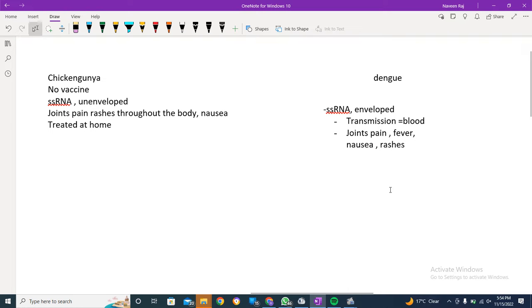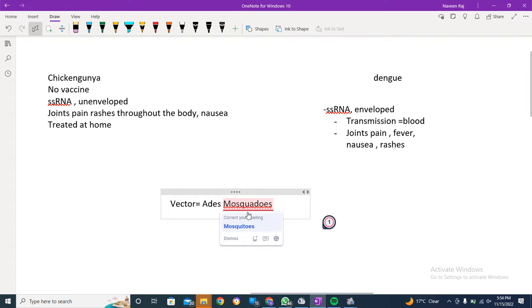Here we have the vector. The vector is Aedes mosquitoes.